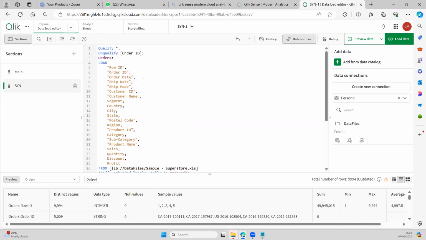So after qualifying all the columns, what have we used? Unqualified order ID. So only this order ID will remain as it is. If you use unqualified, it won't add the table name as an alias.